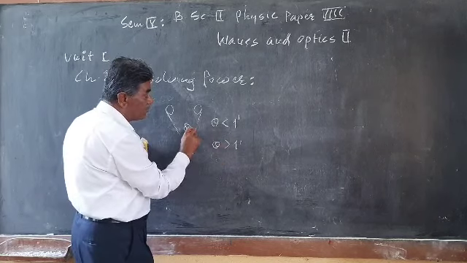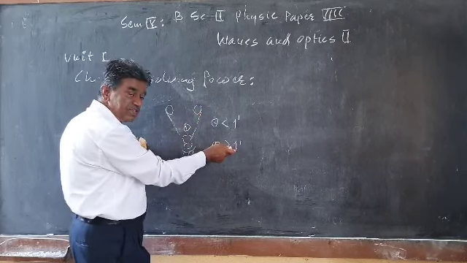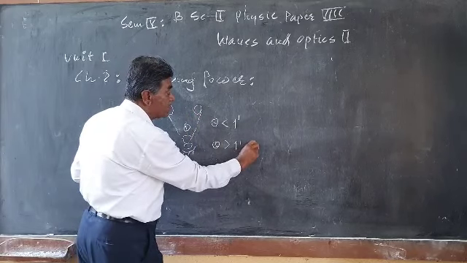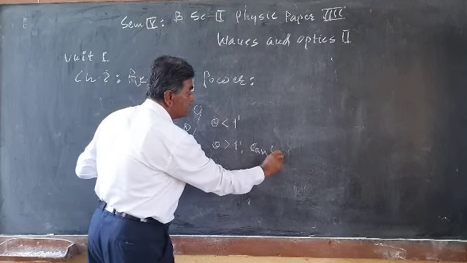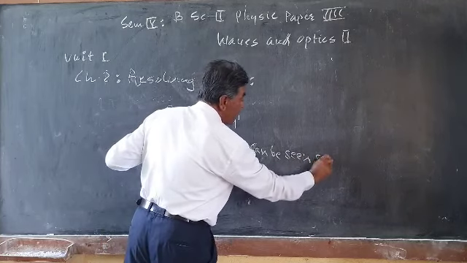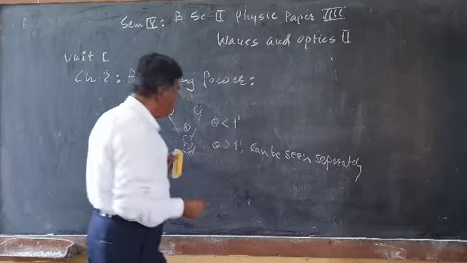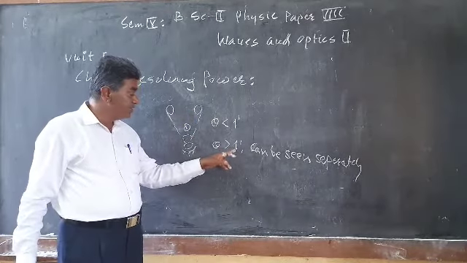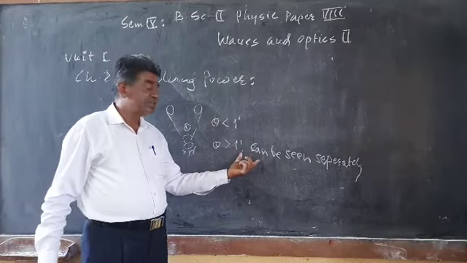When theta is greater than 1 minute, that is, the angle subtended by the two objects at our eye is greater than 1 minute, these two object points can be seen separately by the naked eye. So when the angle subtended at our eye is greater than 1 minute, these 2 point objects can be seen separately by means of our eye.